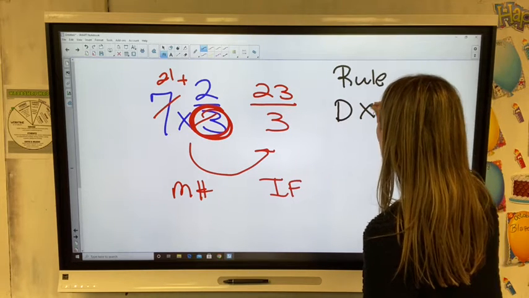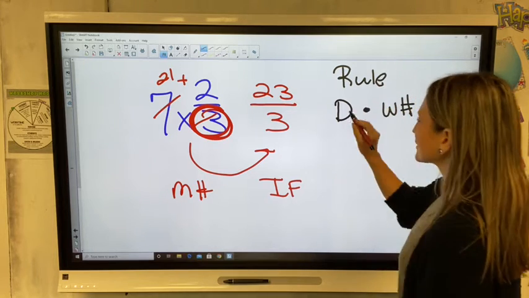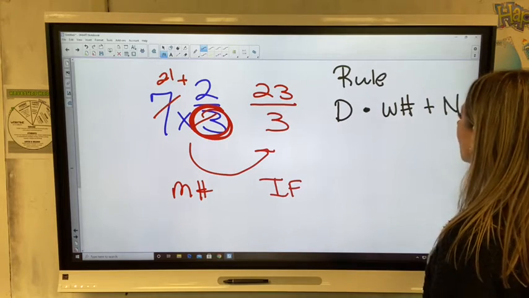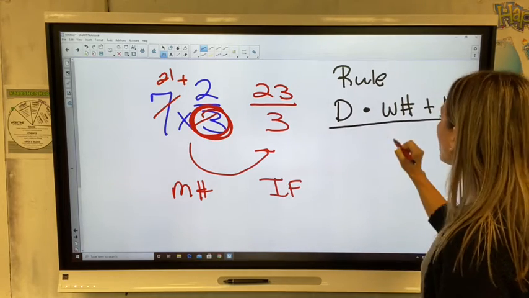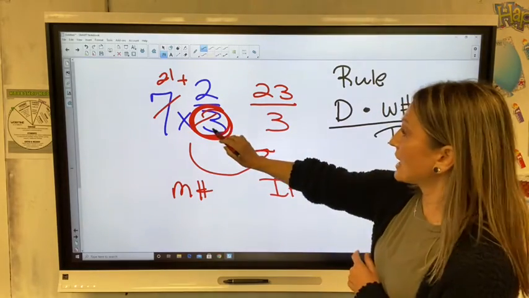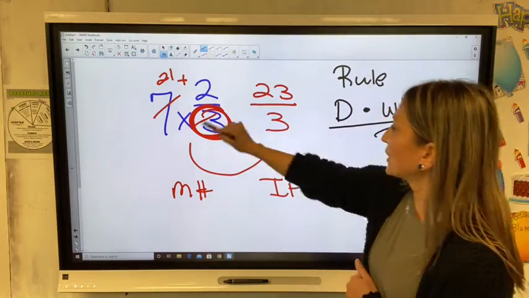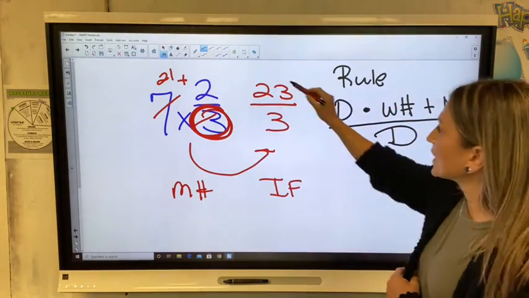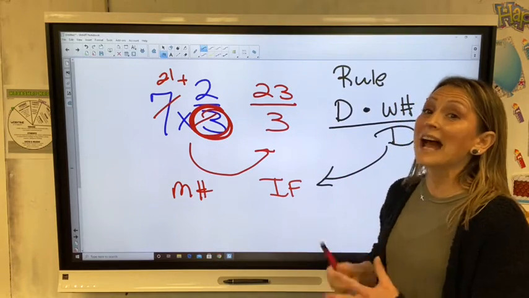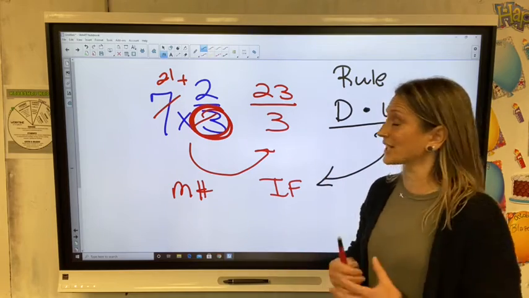They're probably going to get on to me, so I better just go ahead and get rid of that x, because they know we're working with algebra. So denominator times whole number plus the numerator, and you put it all back over the denominator. When you do that, you then get an improper fraction. And that's a lot easier, you will see, when we keep dividing and multiplying fractions, ladies and gentlemen.